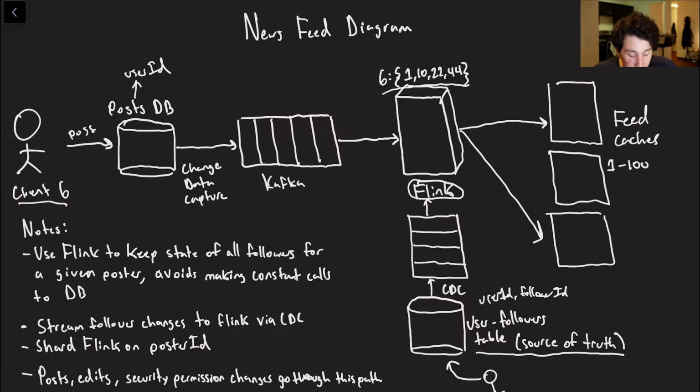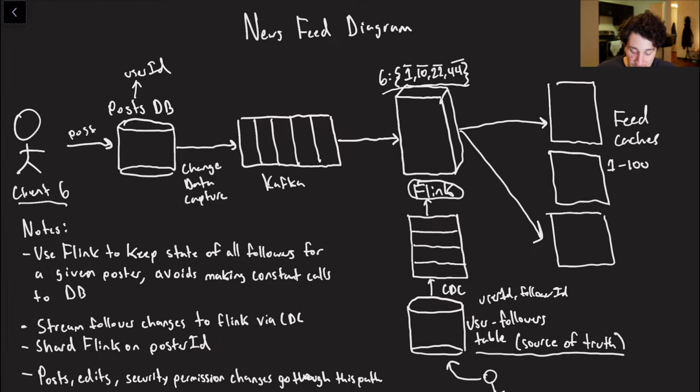And so let's see, now Flink says, okay, well, we know that this post has to be delivered to user 1, user 10, user 22, and 44, and then it's going to go ahead and write to the appropriate feed caches. We can load balance and partition these feed caches such that they each have certain ranges of users that they represent. And then the Flink consumer can figure out where it needs to send it. It'll probably have to reach out to Zookeeper, hit a load balancer, and then boom, there you go. Now we're in some caches.